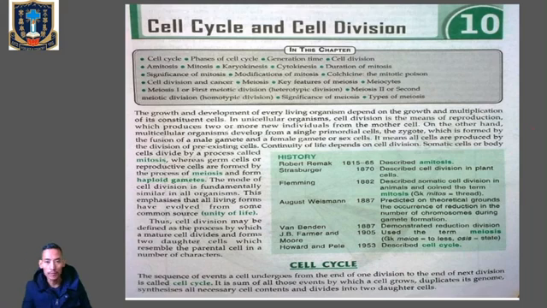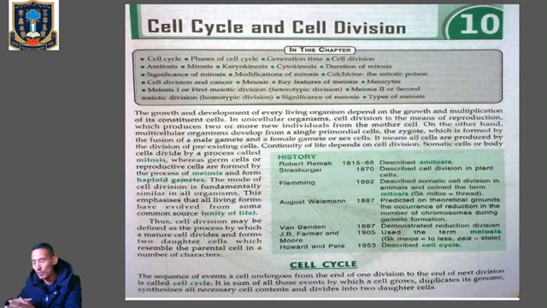Now let's go to the next topic, which is the cell cycle. What do we mean by cell cycle? The cell cycle means the sequence of events which a cell undergoes from the end of one division to the end of the next division. We will see a sequence of events going on in between, which we will discuss afterwards.